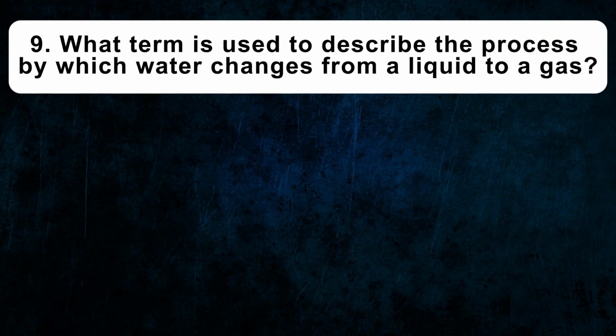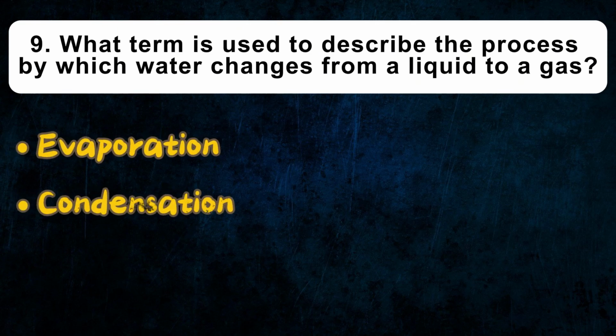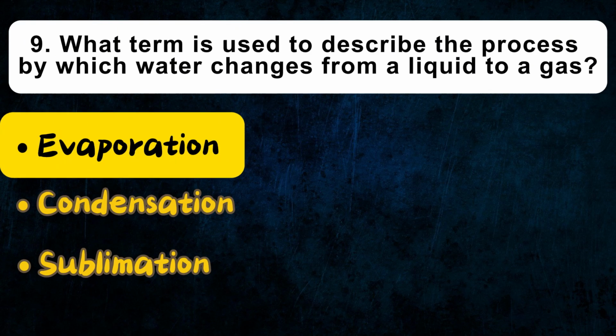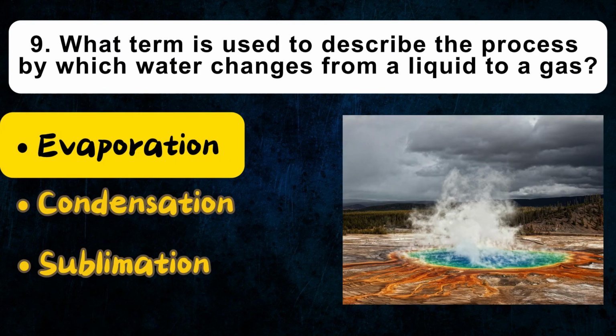What term is used to describe the process by which water changes from a liquid to a gas? Evaporation, condensation, sublimation. Evaporation is the process by which water changes from a liquid to a gas. This can occur due to the addition of thermal energy, causing water molecules to gain enough energy to escape into the air as water vapor.